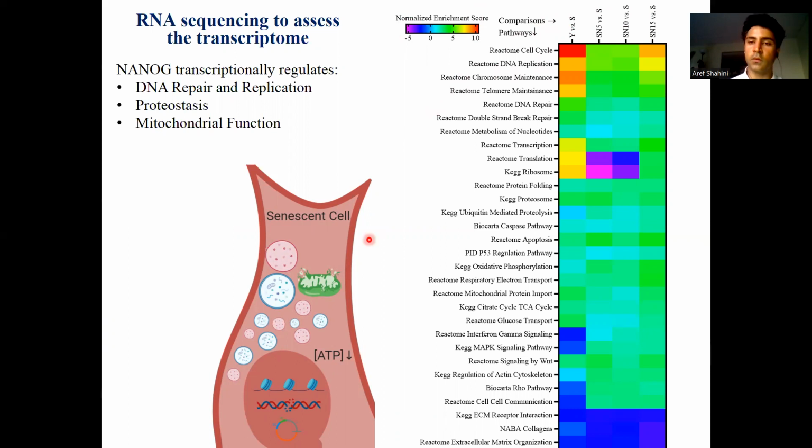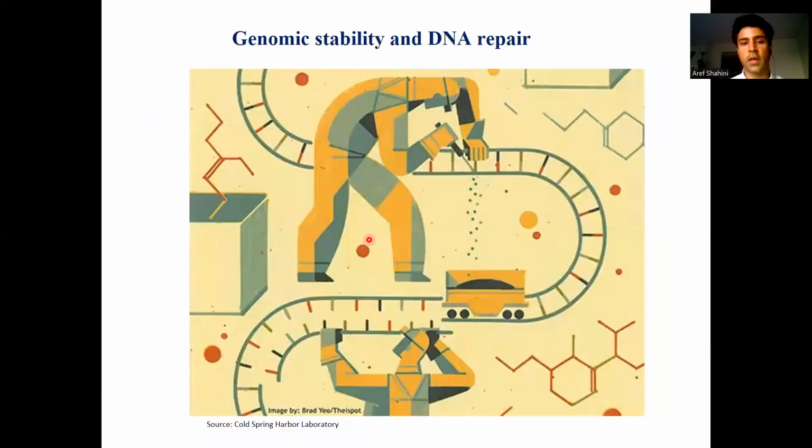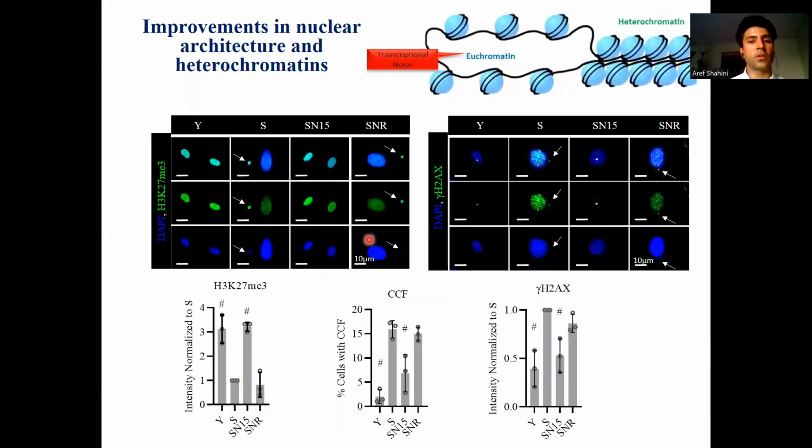So we further wanted to understand if these changes in the expression levels are actually functional, and if we see a function at the levels as well. So the first hallmark that we assessed was genomic instability and the DNA repair. Genomic stability is very much related to the levels of heterochromatin in the cells. Heterochromatins are those compact sites of the nucleus or genome that are responsible for preventing transcriptional noise. The transcriptional noise increases as the cells age due to the loss of heterochromatin.